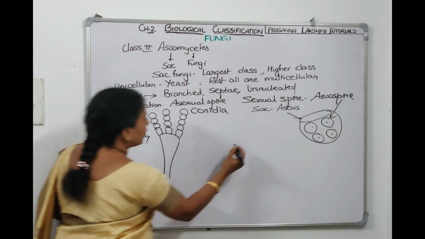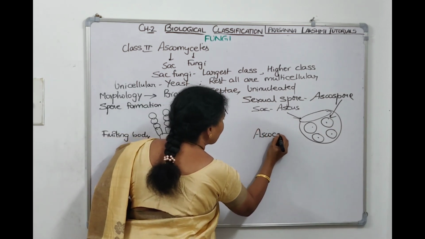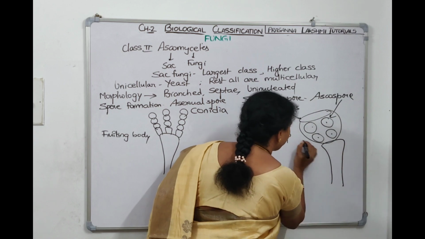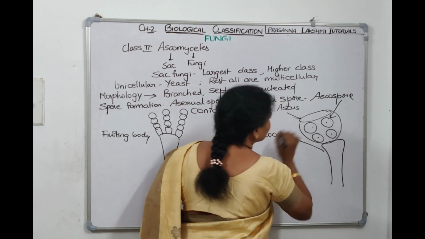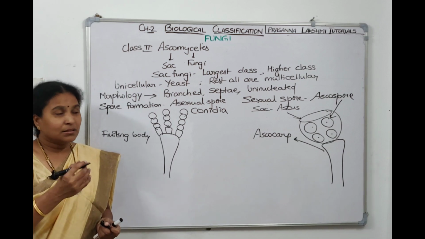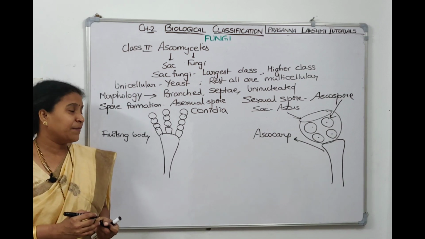The fruiting body is ascocarp. Now that means we have to show an ascocarp here on which the ascus is there, inside which the ascospores are there. So these are the 3 points on which we have done the classification.